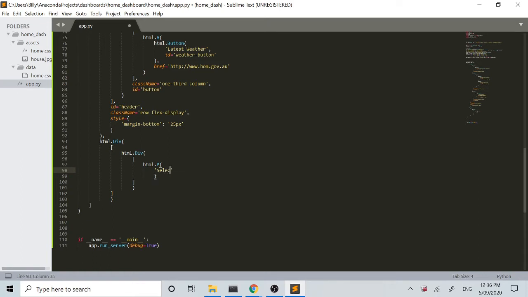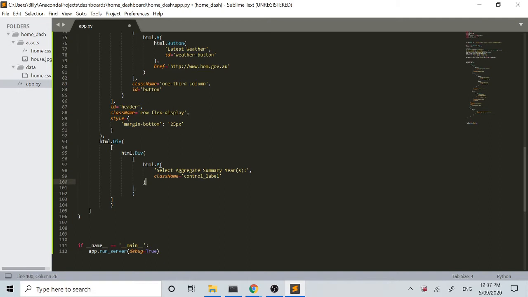So we'll go select aggregate summary years. Oops, I just got the years in brackets there because you can select one or multiple, and then a colon, and then we'll give it a class name and we'll call it control label. And what this is effectively going to do, and we'll see in a minute when we look at our dashboard once we load it, is basically be the label for what our control is,